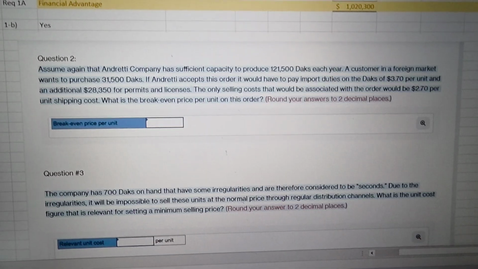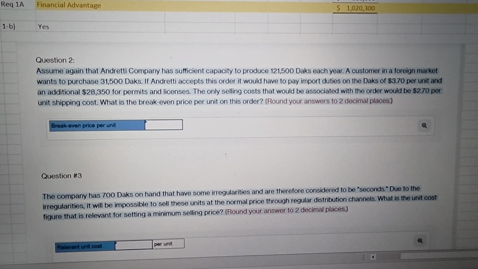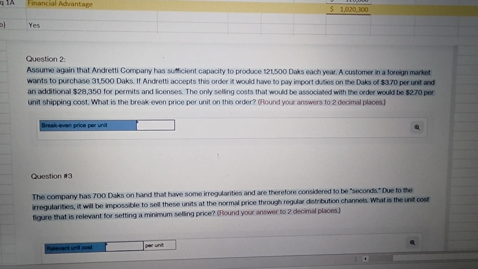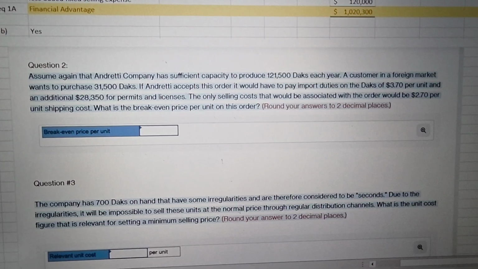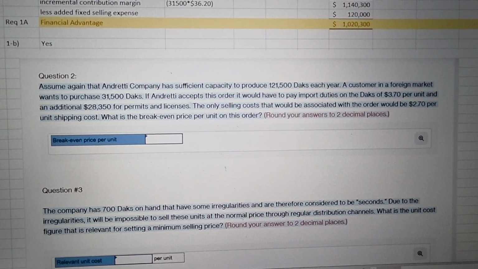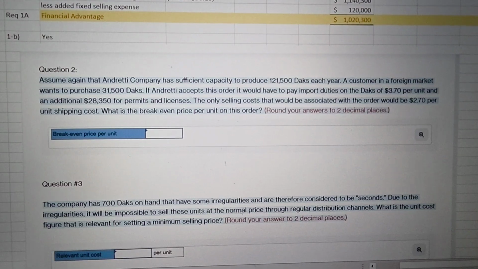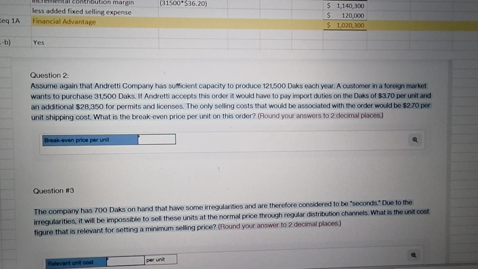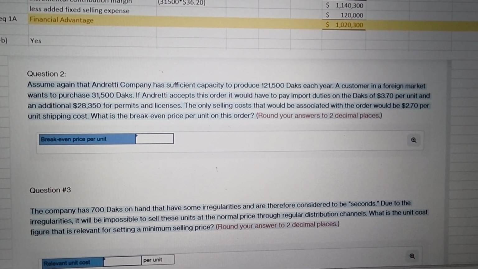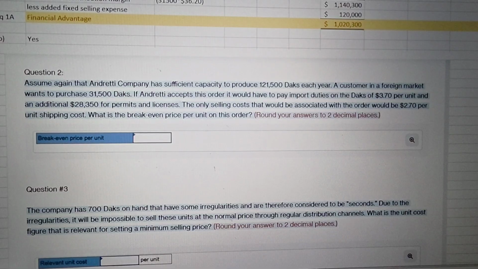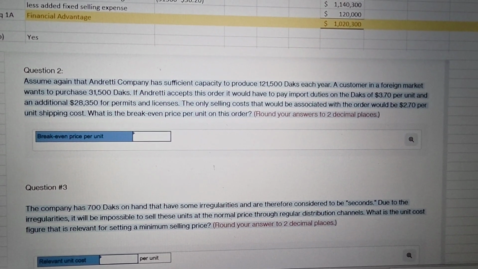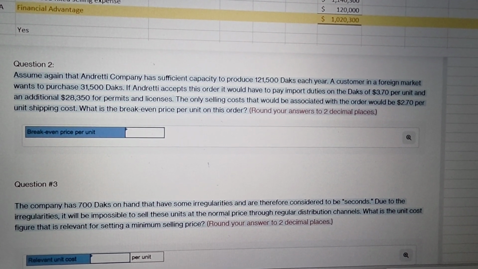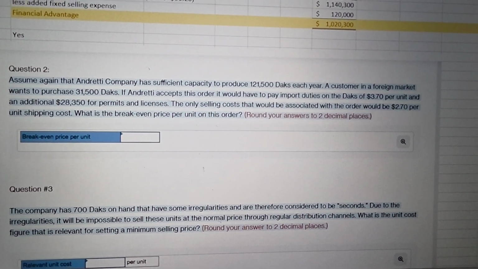Now let's come to question number 2. These all are independent questions. Sufficient capacity to produce 1,21,500 DAX each year, and we have been given some unit costs also. A customer in a foreign market wants to purchase 31,500 DAX, that is the additional we will be producing. If Andretti accepts this order, it will have to pay import duties on the DAX of $3.70 per unit, an additional $28,350 for permits and licenses, and the only selling cost associated with this order will be $2.70 per unit, which is the shipping cost. And what is the break-even price per unit on this order?